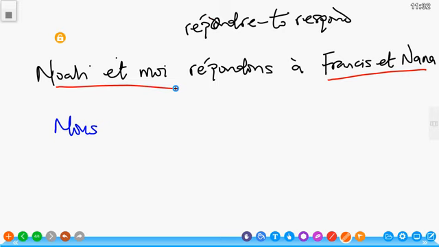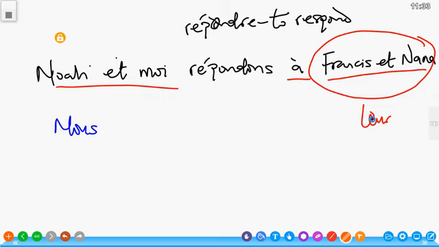Now we have Francis et Nana, two of them. That is them. Because a preposition à introduces Francis and Nana, we would not use le. We have to use leur, which is the pronoun that replaces them.